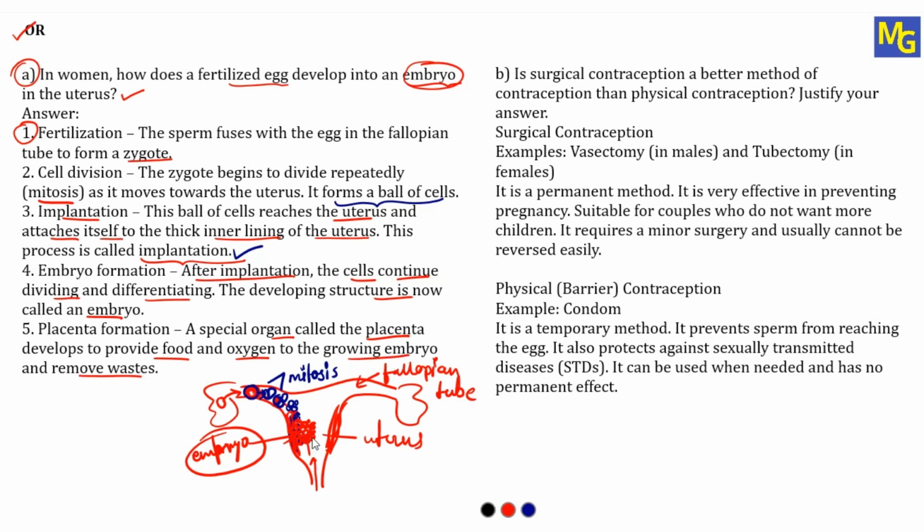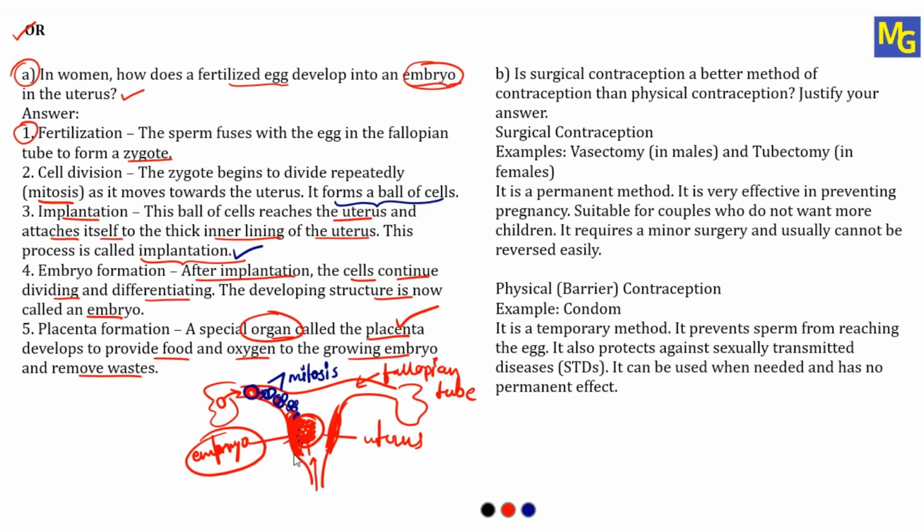So once this embryo gets implanted into the uterus wall, it started growing, and to grow this embryo it requires food as well as oxygen, and also whatever waste it will produce, that waste also has to be removed out, and to do this work the special organ will develop which is called as placenta. Placenta, it is a disc shaped cell, the connection between this developing embryo and the thick wall of the uterus.